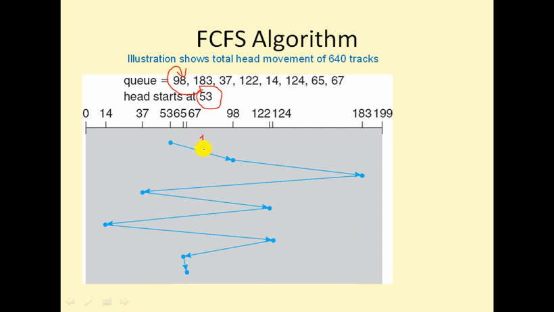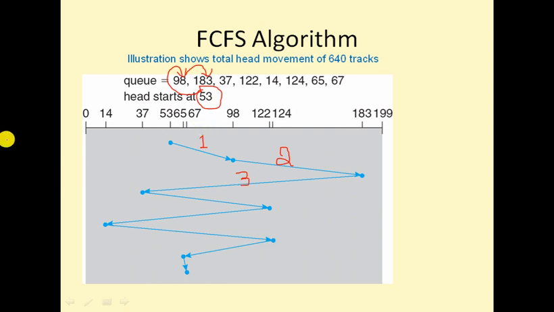I am marking the number of moves. So from 53 to 98. Then from 98, now the head is at 98 position. What is the next number available? From 98, the next track number is 183. So this is the second move. From 183, next 37. So 183 is here, 37 is here. So the head comes backward. So this is the third move.